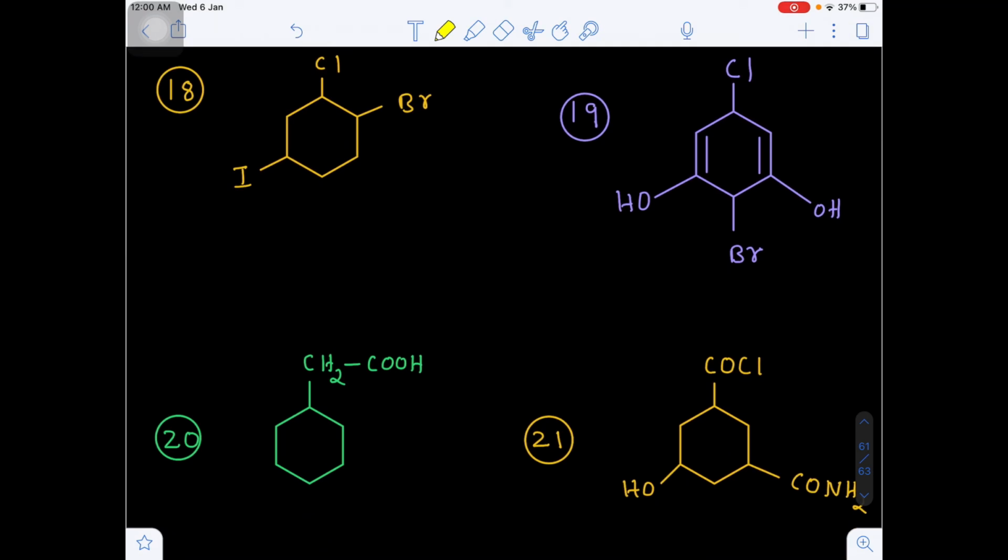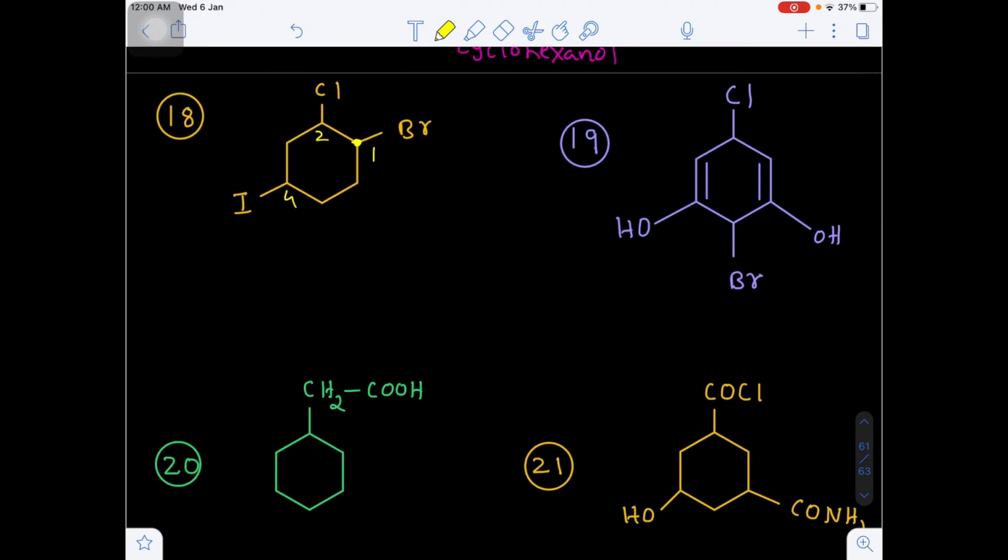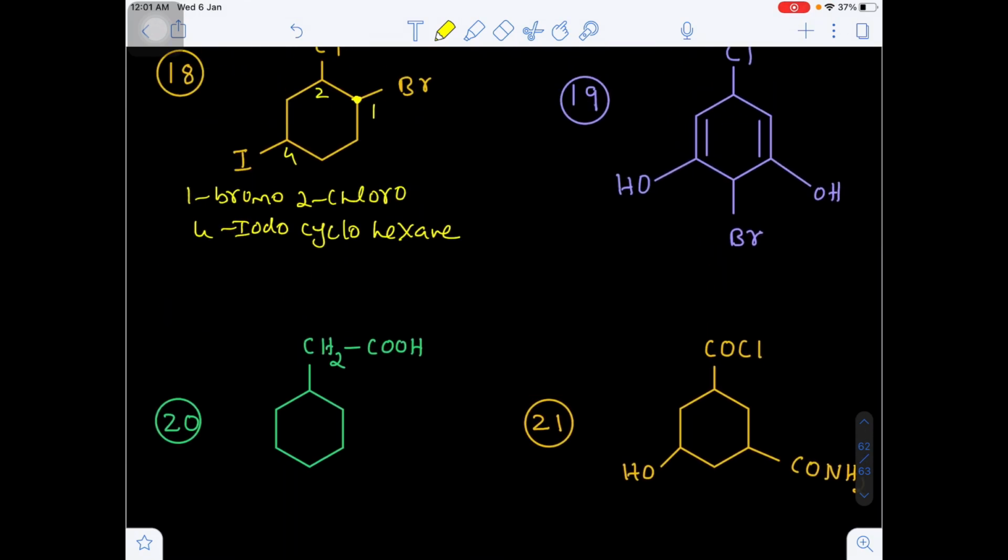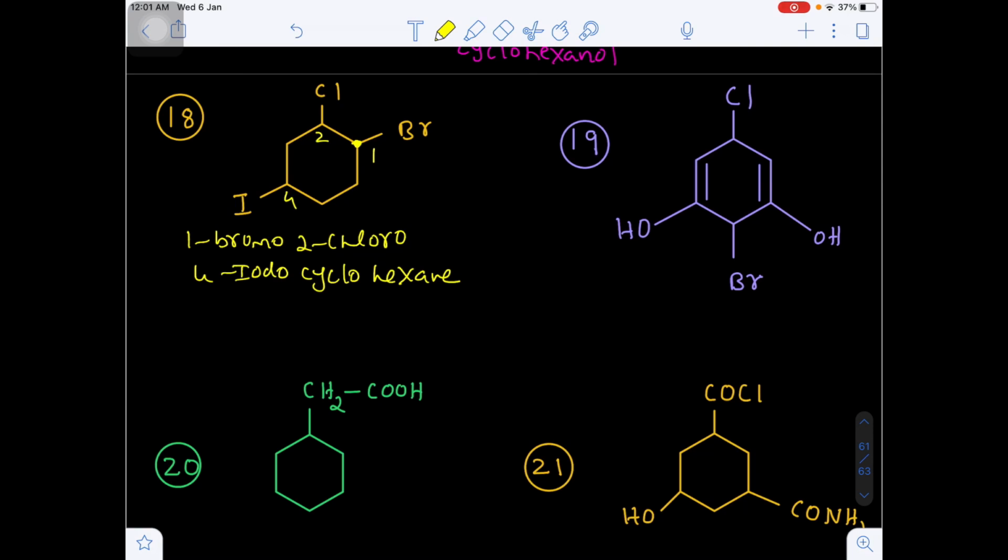Now here you see, the preference I am giving is bromine first number, next chlorine second number, and fourth number iodine, because in alphabets you will get bromine first. Okay. Now, we see the lowest locant rule first; after that only we have to see the alphabetical order of the substituents. Now according to which, 1 bromo, 2 chloro, 4 iodo, cyclohexane. Okay.